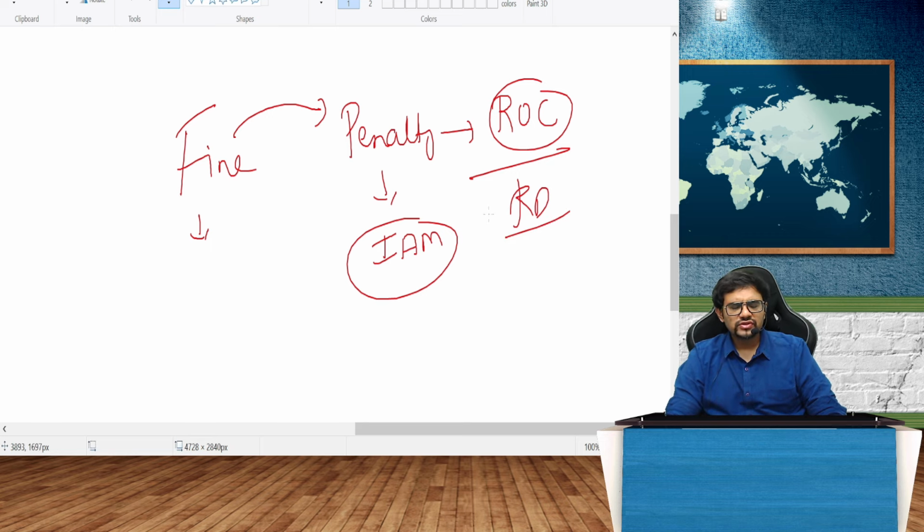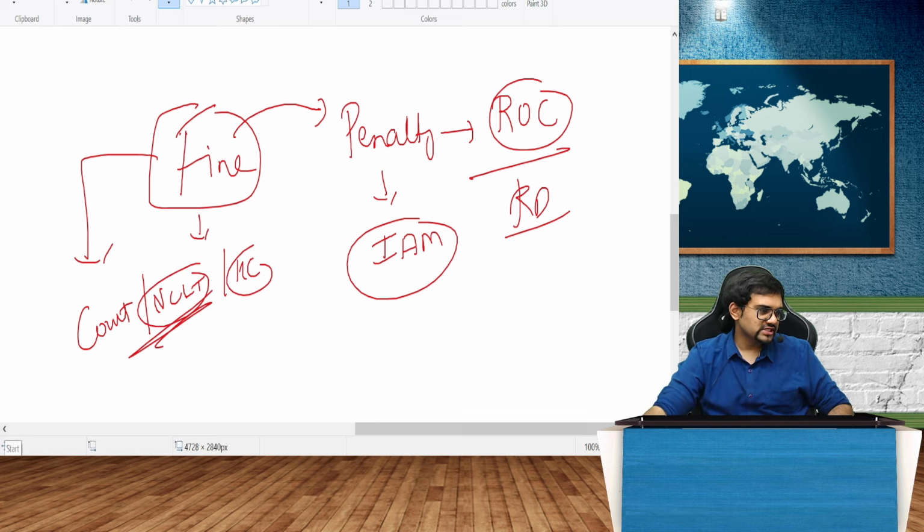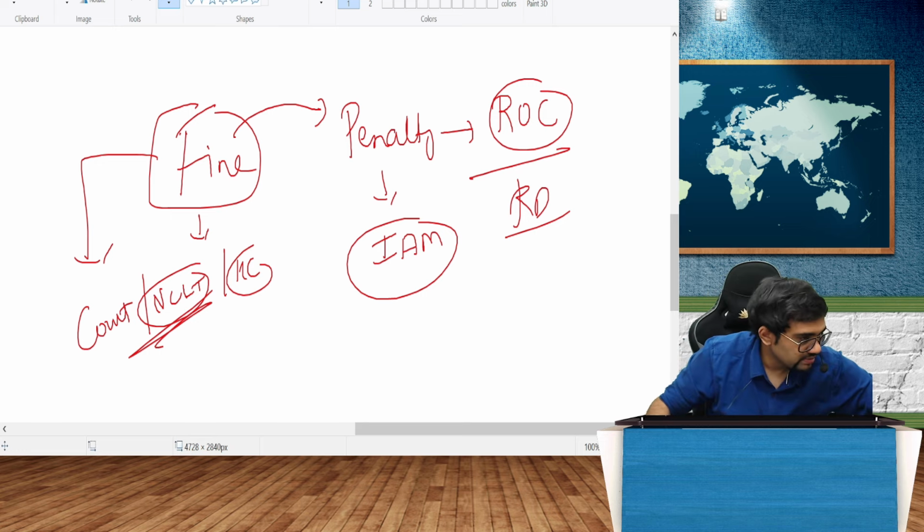Whenever the Act uses the word penalty, it is always levied by whom? The Registrar of Companies or the Regional Director. Whereas fine is levied by whom? Fine is levied by courts. That is NCLT and the High Court, Supreme Court, whatever. Now here, for company law purposes, it is the National Company Law Tribunal. Fine is levied by the National Company Law Tribunal, and penalty is levied by the Regional Director.